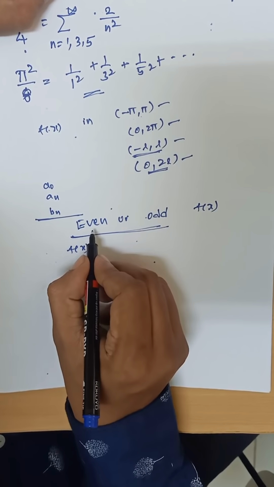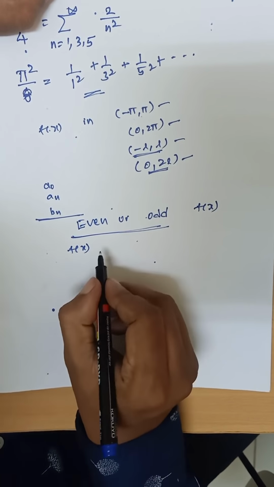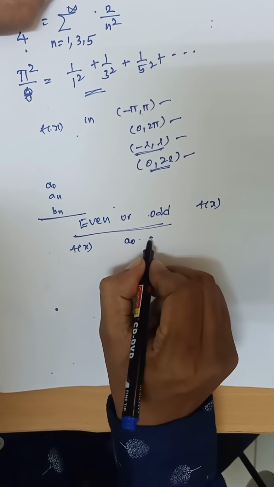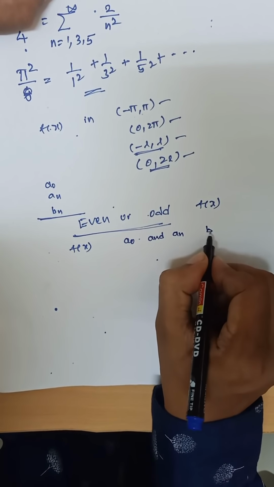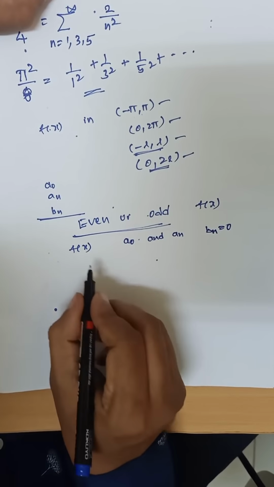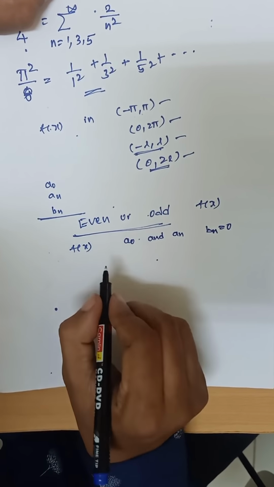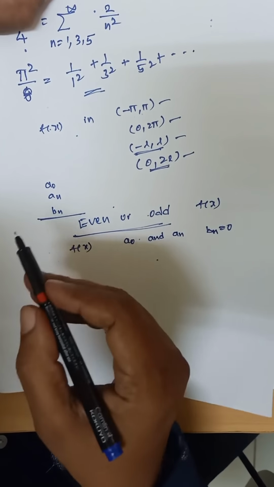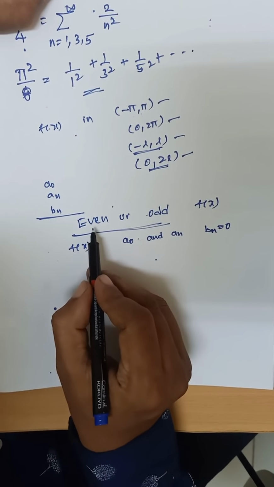Suppose the given function f of x is even, we find only a0 and an. We need not find bn because bn is already 0. I will give the condition for checking whether the given function f of x is even. You just remember, in every problem, first we check whether the given function is even or odd.